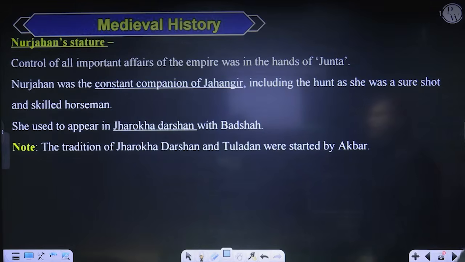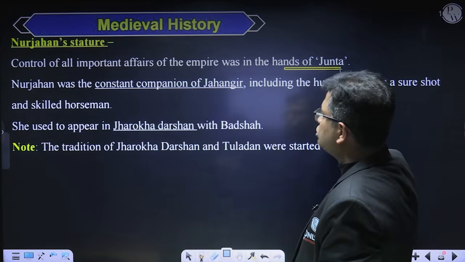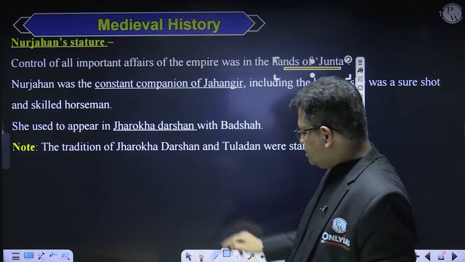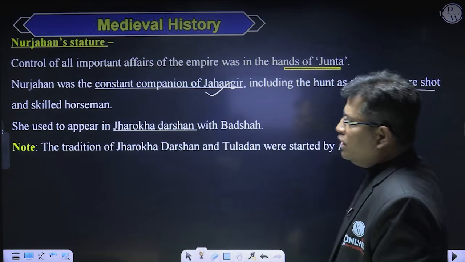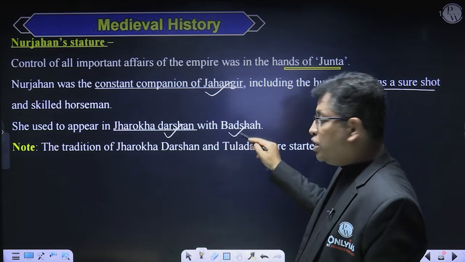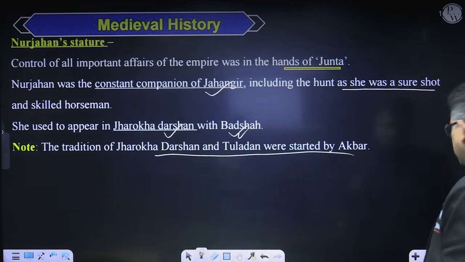Now, Noor Jahan's feature: control of all important affairs of the empire was in the hands of the junta. Noor Jahan was the constant companion of Jahangir, including on the hunt. She was a sure shot. She used to appear in Jharokha Darshan with the Badshah also, right? The tradition of Jharokha Darshan and Tuladan was started by Akbar.